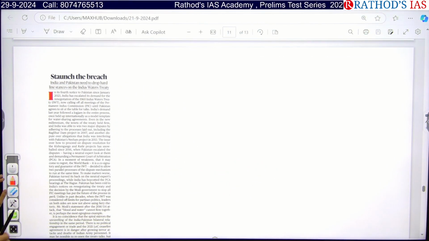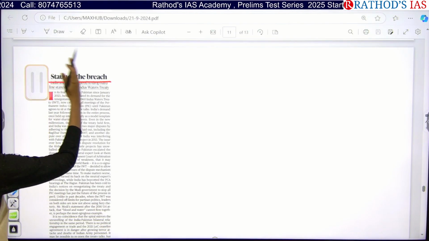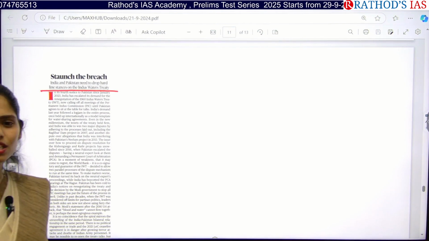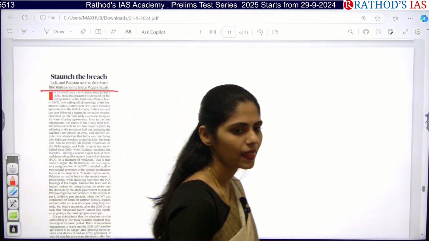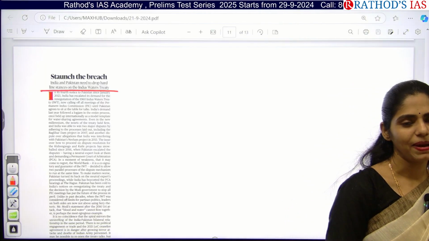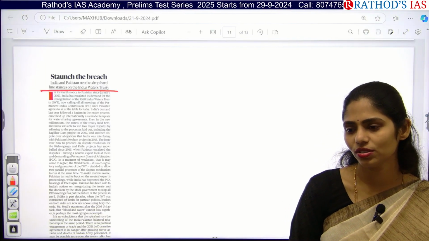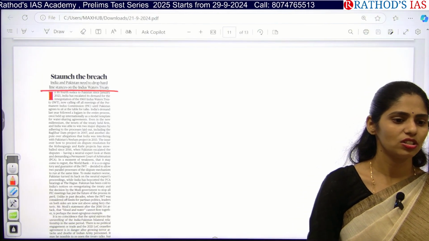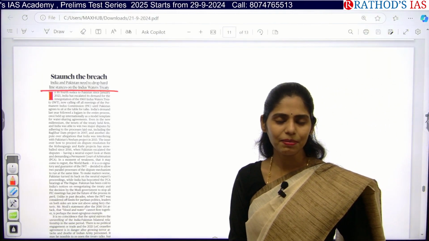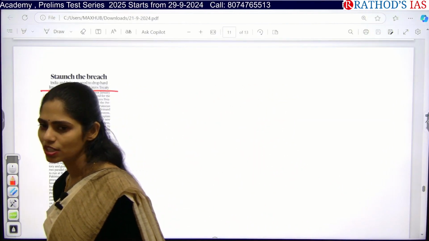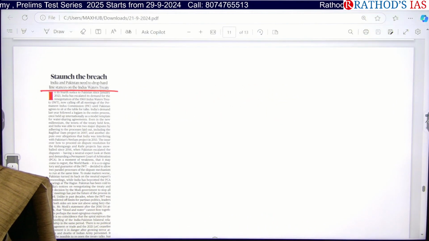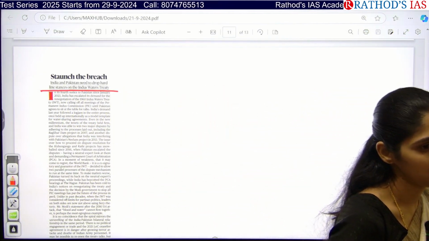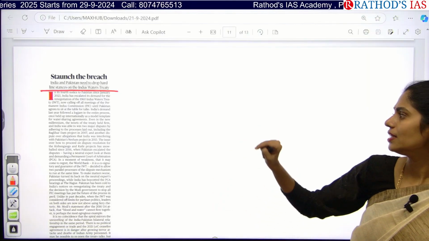And say this article, Staunch the Breach. This article is talking about the Indus Water Treaty. Why is this Indus Water Treaty in the news? India and Pakistan, why is it in the news? From 2023 onwards, India is trying to come up with negotiations with Pakistan, but from the Pakistan side there is no response. And yesterday in our class we discussed that yes, we are going to stall negotiations between India and Pakistan regarding this Indus Water Treaty.